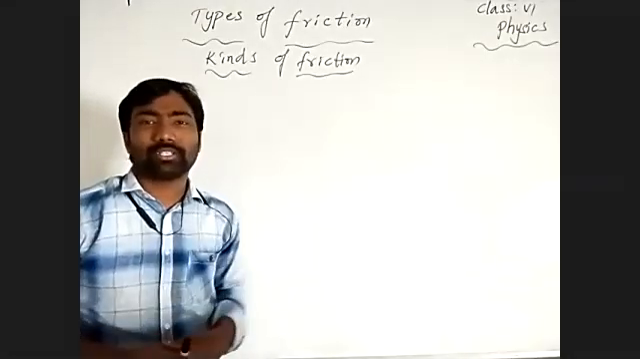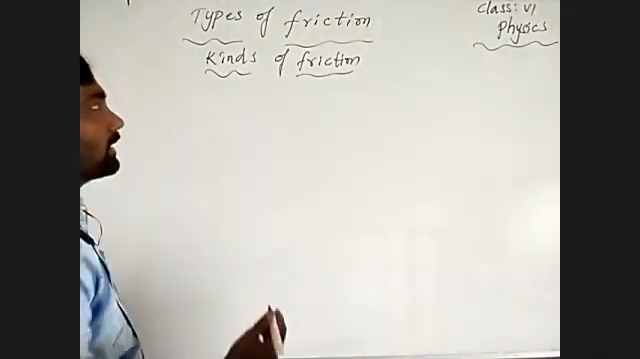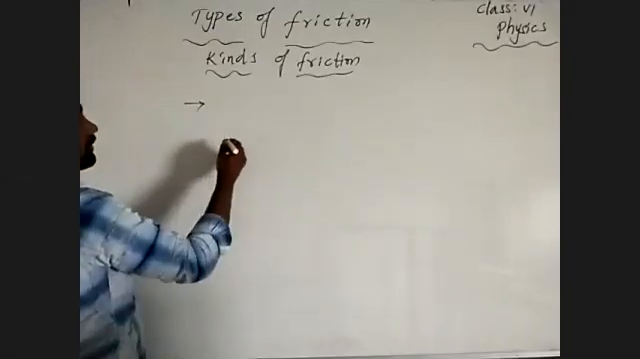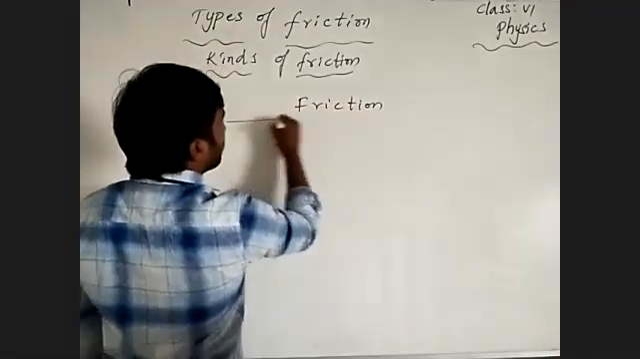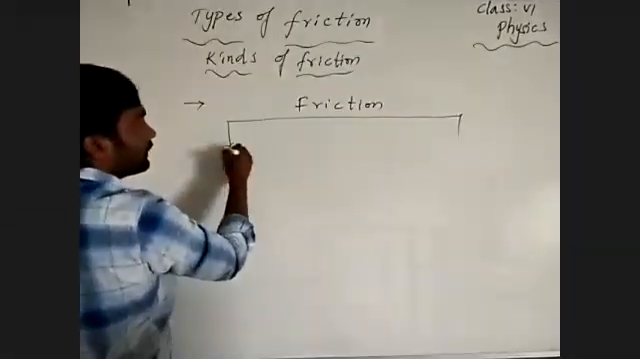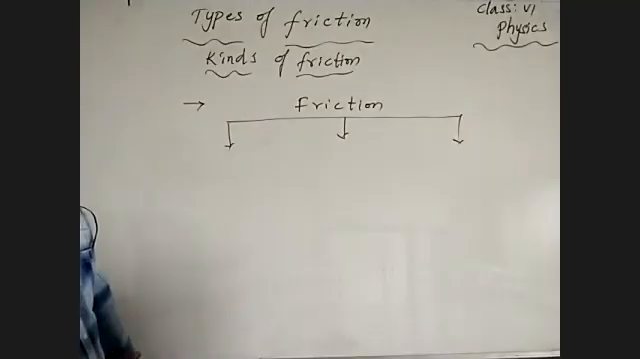Then what are those different types or kinds of friction? Let's rewrite that. What are those kinds of friction? Friction is generally classified into three types. What are those?